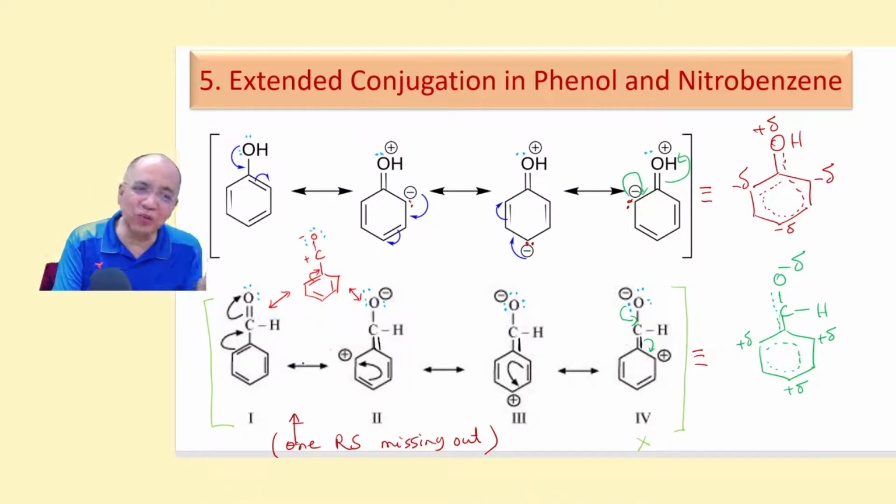But normally we skip, we use 2 curved arrow patterns for this conjugated carbonyl compound and then follow the 1 arrow pattern, pattern 1 allylic carbocation, to draw the other ones. And in the hybrid, the ortho and para positions will carry plus delta because it is plus, plus, plus, and the oxygen will carry minus delta.